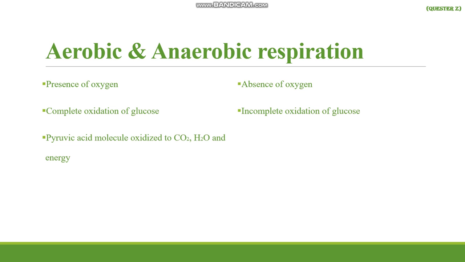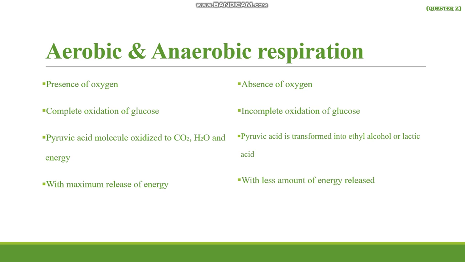Here, pyruvic acid yields carbon dioxide, water, and energy, while here pyruvic acid yields ethyl alcohol and lactic acid. In aerobic respiration, there is a maximum release of energy, while here a lesser amount of energy is released because many CH bonds are left unbroken. While in aerobic respiration, all the CH bonds, the bonds present between carbon and hydrogen, are completely broken down, while in anaerobic respiration, many CH bonds are left unbroken.